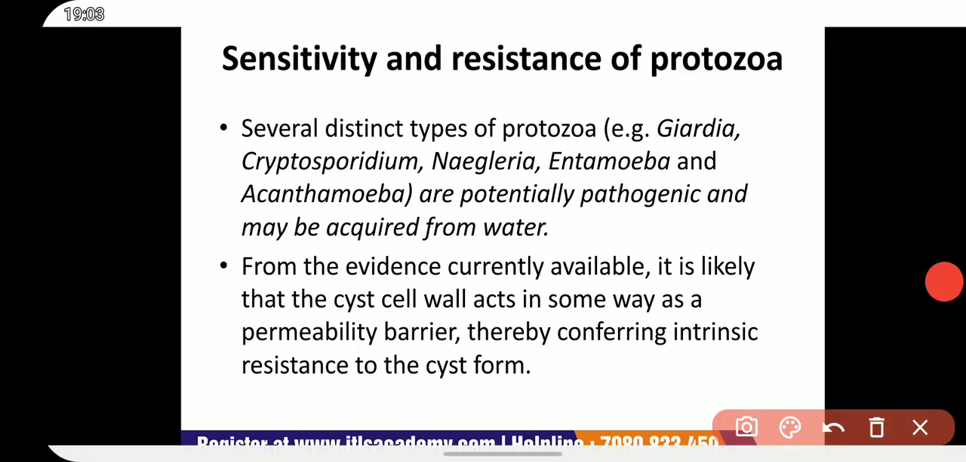Next one is sensitivity and resistance of protozoa. Several distinct types of protozoa, for example, Giardia, Cryptosporidium, Naegleria, and Acanthamoeba, are potentially pathogenic and may be acquired from water.